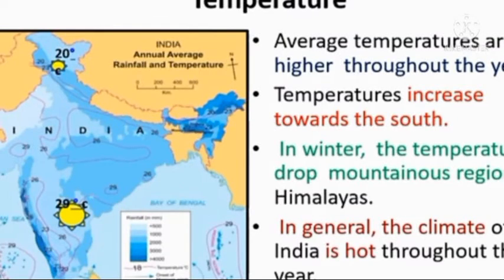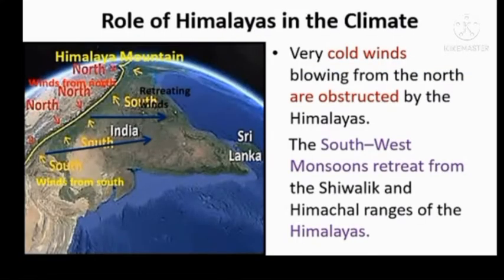Also, temperatures increase towards the south. During winters, the temperatures drop to minus 40 degrees Celsius in Jammu and Kashmir and parts of the mountainous regions of the Himalaya. In general, we can say that the climate of India is hot throughout the year.